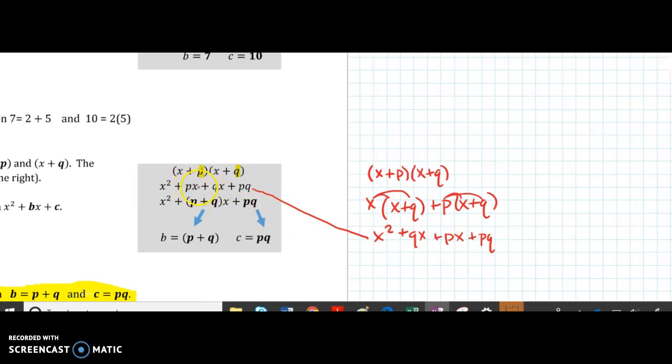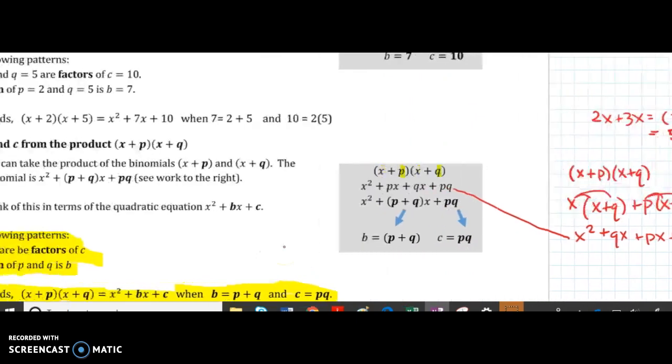And then px plus qx is p plus q times x. It's kind of just like if you had 2x plus 3x. Well, we know that that ends up being 2 plus 3 times x, which is 5x, right? But whenever we have p and q, we can't actually put them together, so we just write it like that, p plus q times x in parentheses. And then plus pq in the end, we saw that we got that there. And then whenever we multiply out two binomials, we end up with a trinomial where the b term ends up being p plus q, and the c term ends up being p times q.